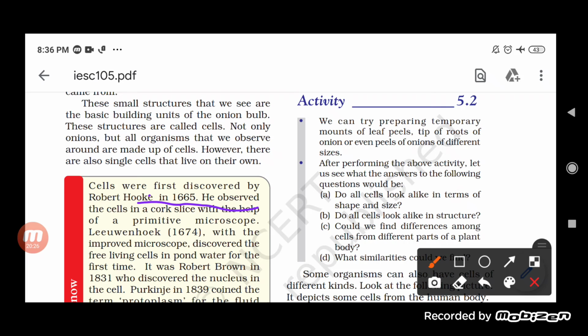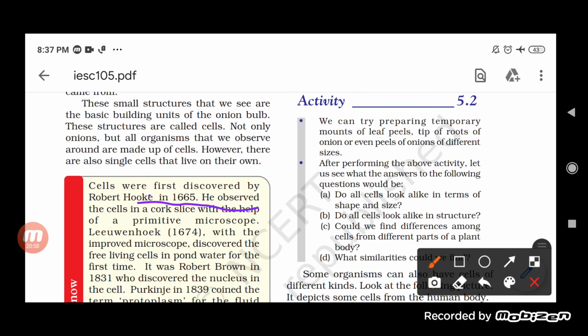Later on, it was Leeuwenhoek who started working and saw that living cells are also there, cells are not dead. With the help of his improved microscope, he was also called the father of microscopy, because he worked a lot on the compound microscope. With his improved microscope, he discovered the free living cells in the pond, living cells present in different positions.